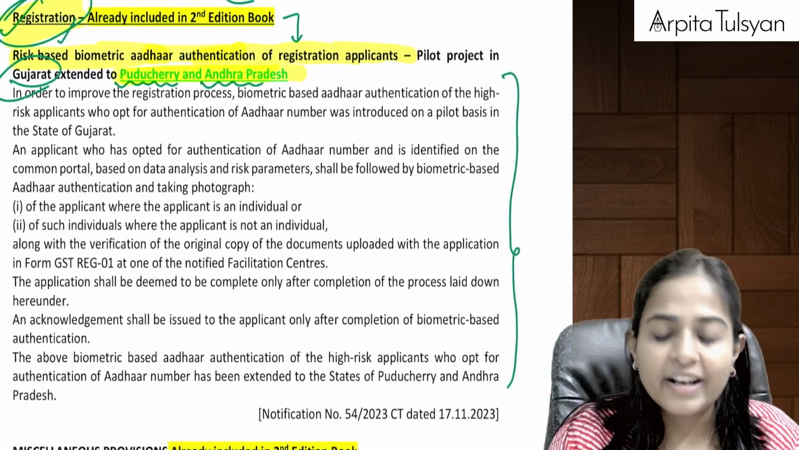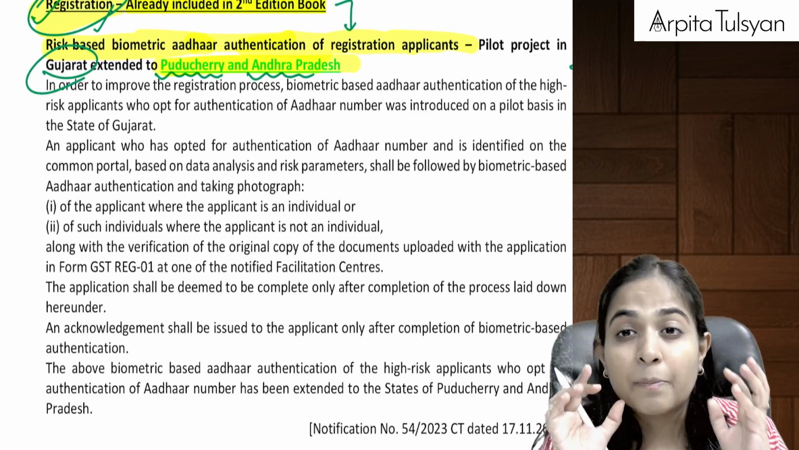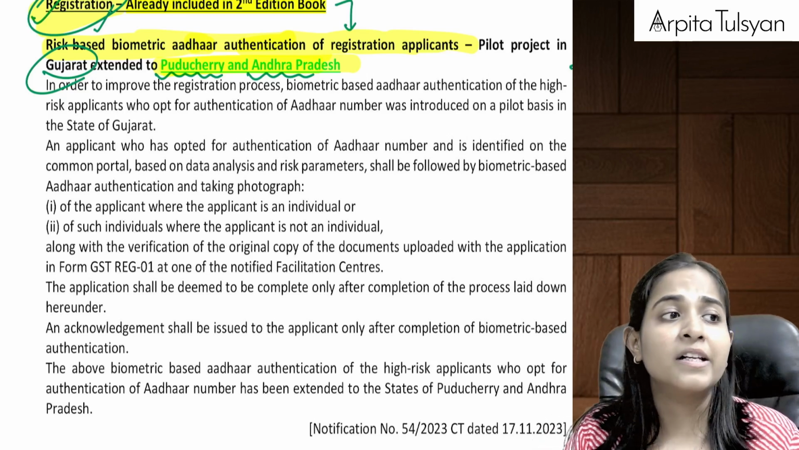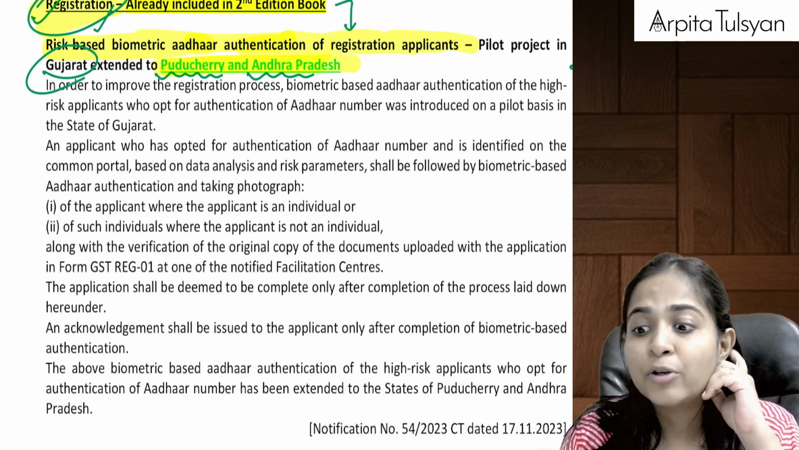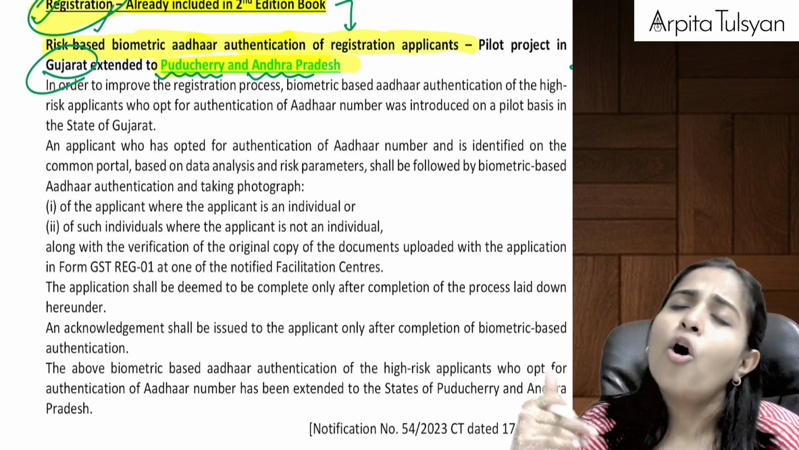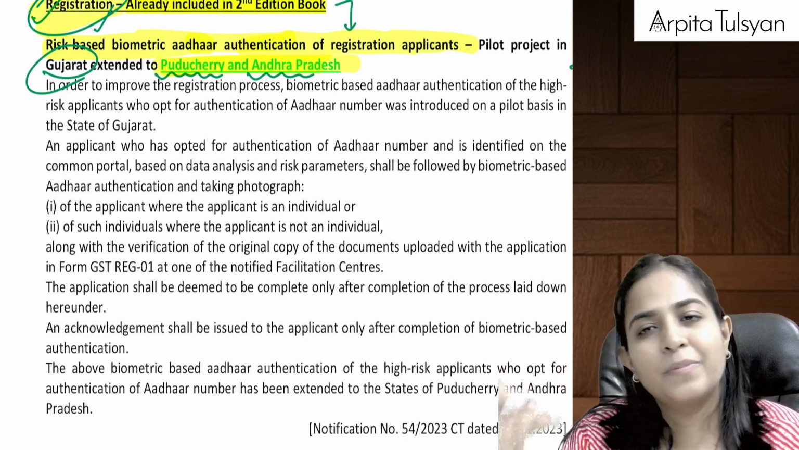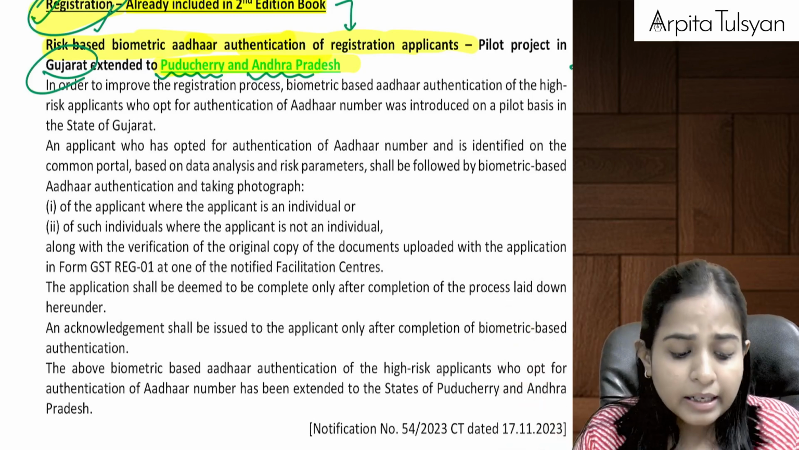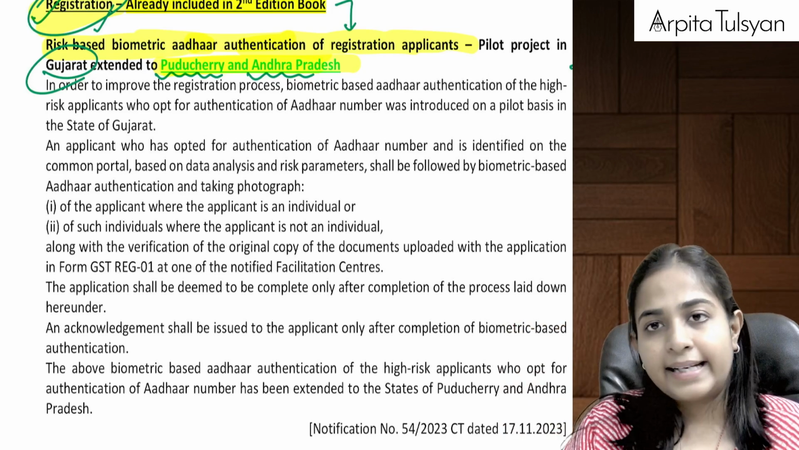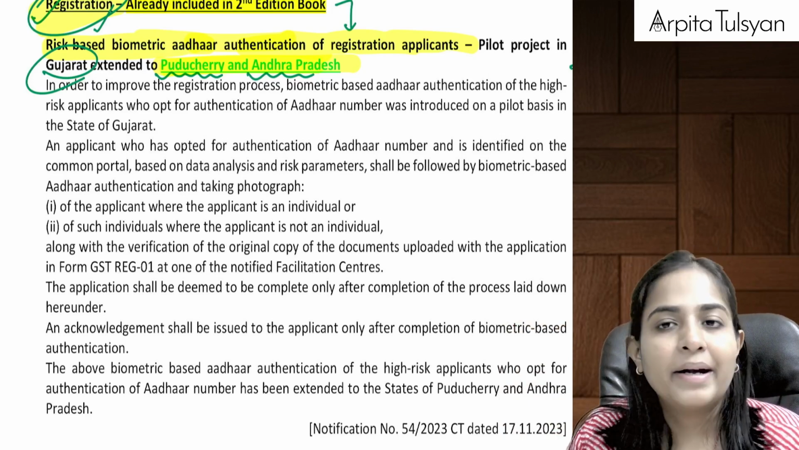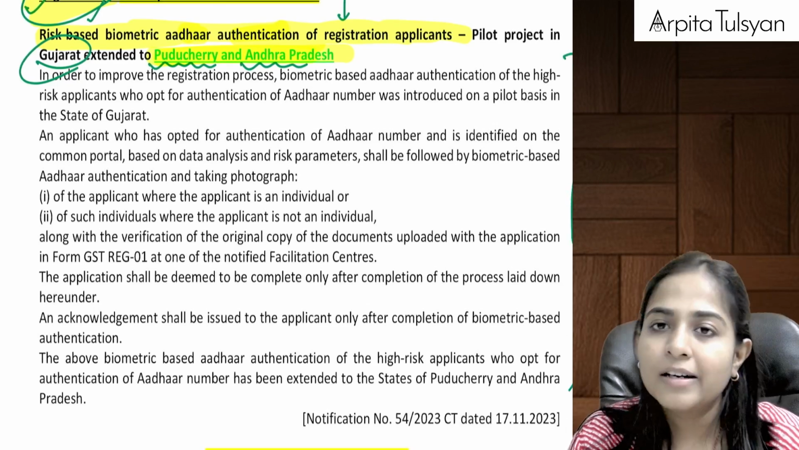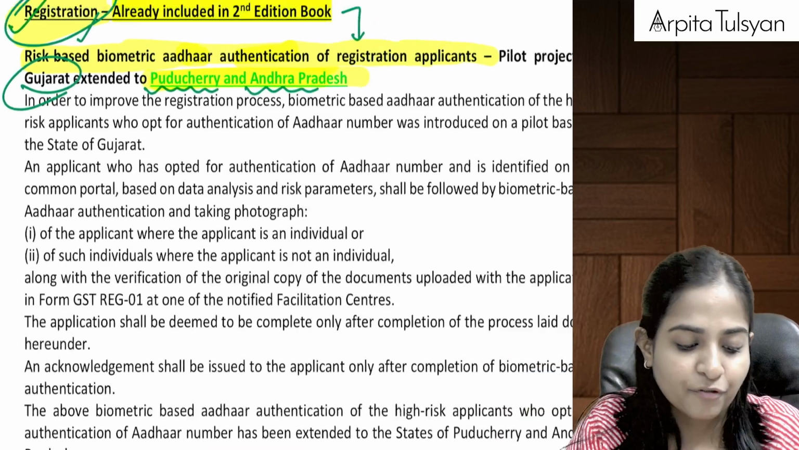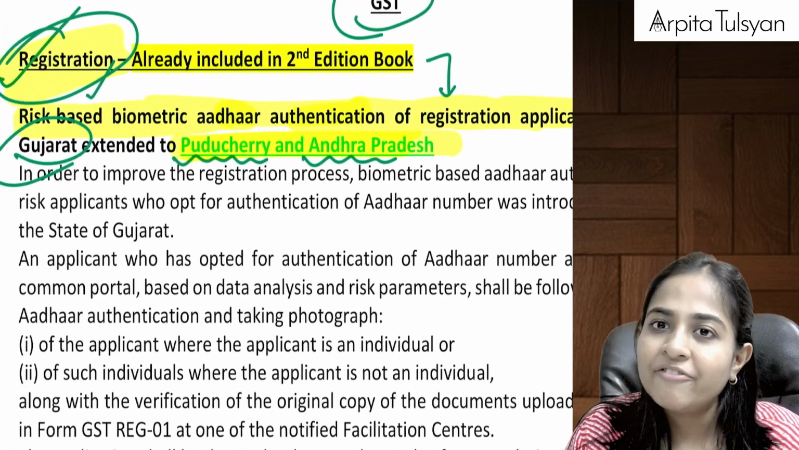Because whenever the system identifies that there is a big risk involved here, maybe the person is a bogus person, or maybe he's trying to take fake GST registration or something like that, then obviously the GST department will have the parameters ready, right? Then they are going to do this biometric Aadhaar based authentication. Earlier it was there only for Gujarat, now it is there for Gujarat, Puducherry, as well as Andhra Pradesh. I hope I am very clear till here.